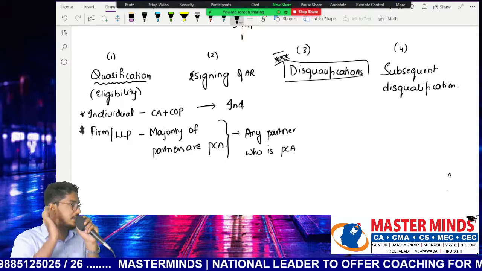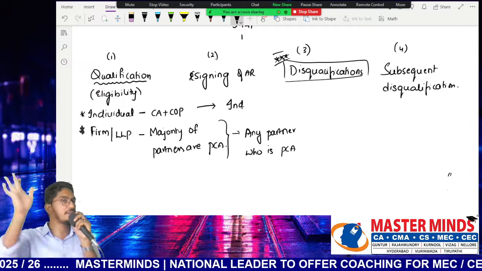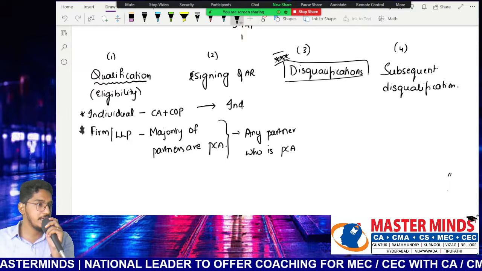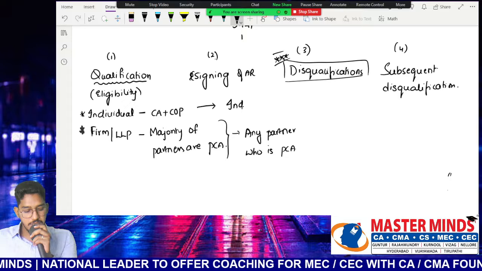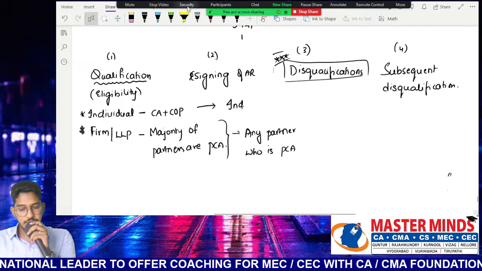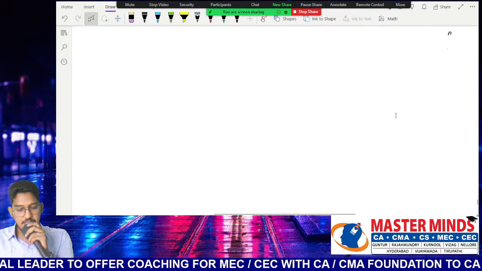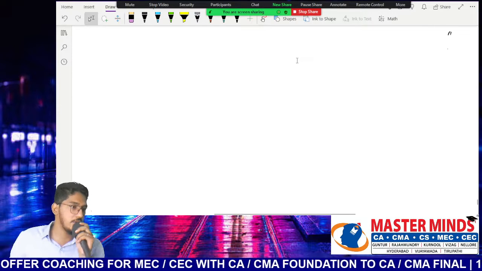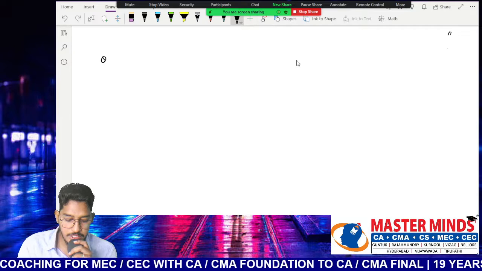Even though he possesses a certificate of practice, even though he is an audit firm in which the majority of partners are practicing chartered accountants. Clear, everybody? Clear about the circumstances? So now let us have a look into that. Disqualifications. What are those circumstances which, if you come across, will not be eligible for appointment as an auditor, which is given under question number 2.